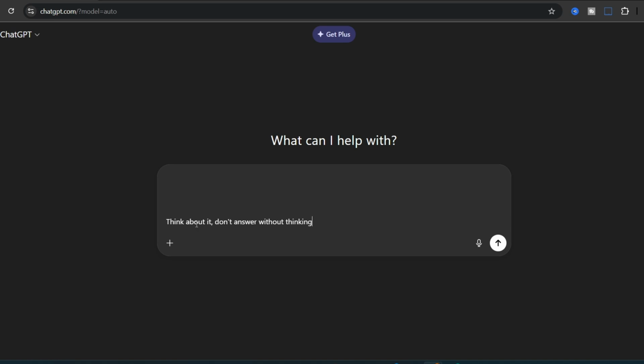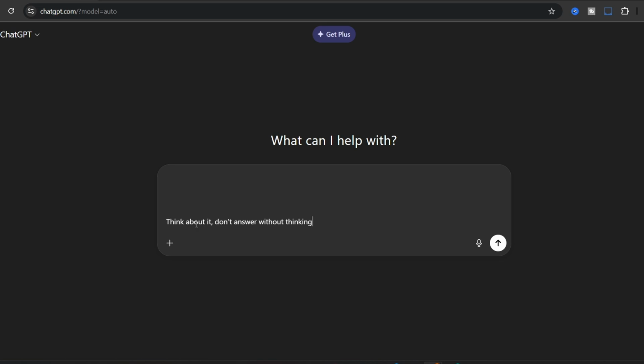You have to do them manually. I know that auto model selection could be very practical for you, and you're getting bored of selecting the appropriate model for yourself, but honestly, this is not the case here. It's better to choose it manually or add some sentences or phrases or words in order to force it to use better models rather than just the mini version. And the mini version, honestly, is not practical. Maybe for some tiny tasks it could be useful, or when you need a very rapid response, but in general the mini version is not very useful for you. So this is why you get answers that are not useful for you.